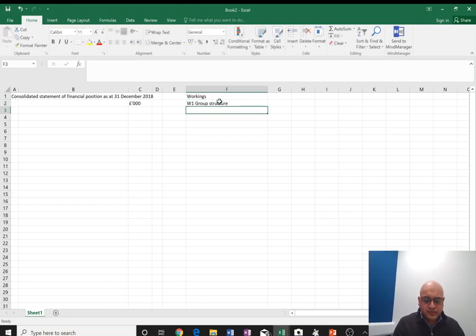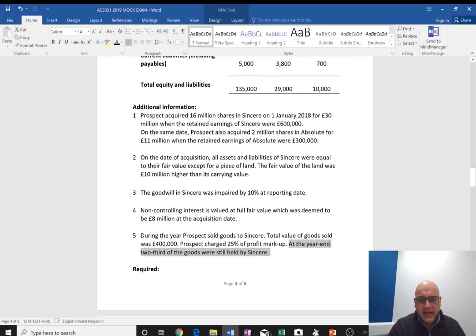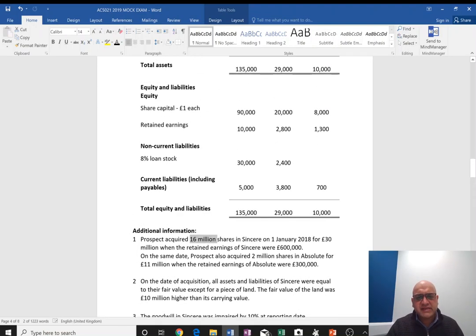So first of all, I want to find out what proportion of shares the parent, or Prospect, purchased in Sincere. The question tells us that the parent bought 16 million shares. How many shares did Sincere have in issue on that day? Unless told otherwise, assume that Sincere, the subsidiary, has not issued any more shares since the date of acquisition.